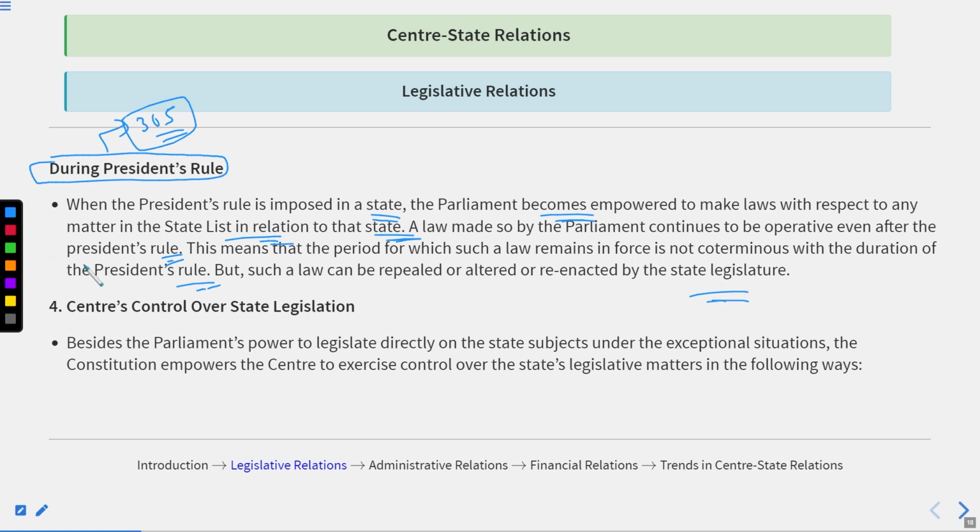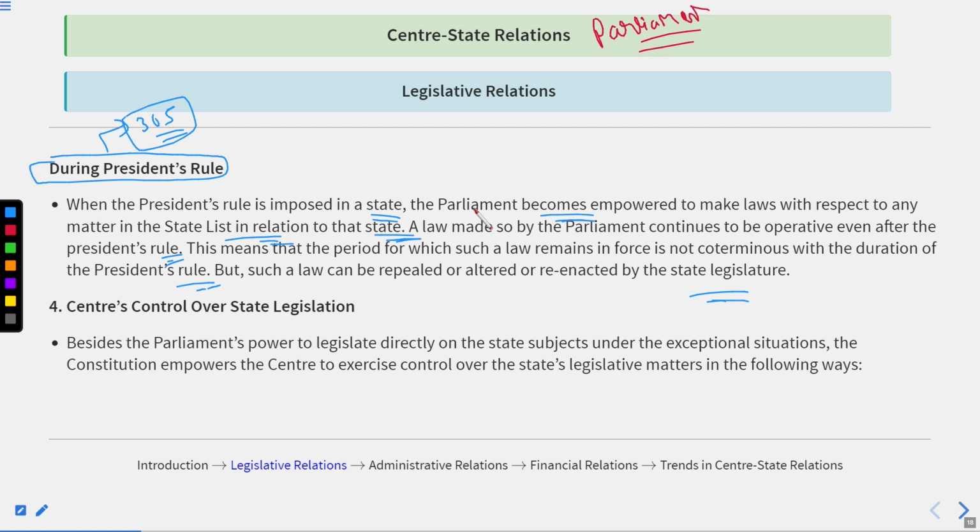Remember, Article 365 of the Indian Constitution provides for the president's rule. It means that if the President feels that the state government is not capable of working as per the center's direction, then the president's rule can be imposed. If the president's rule is imposed in any state, it means now the parliament will get the power to make the rules and regulations regarding the subjects of the state list,